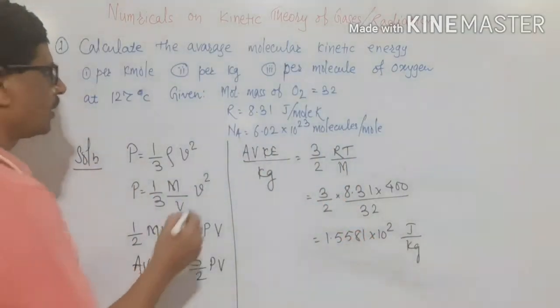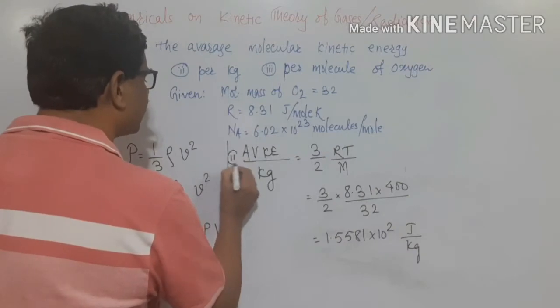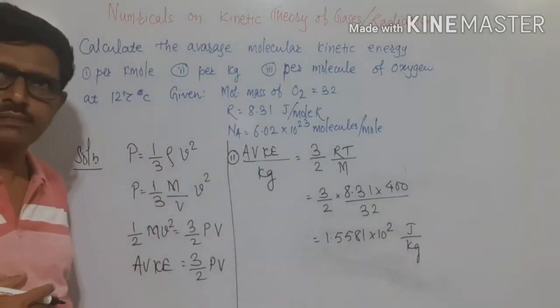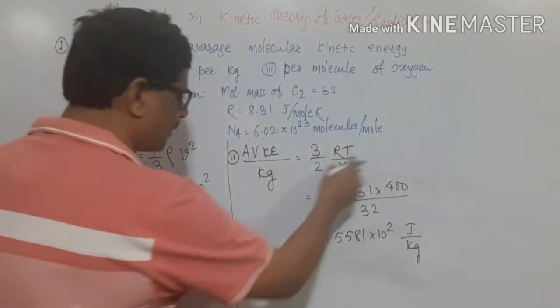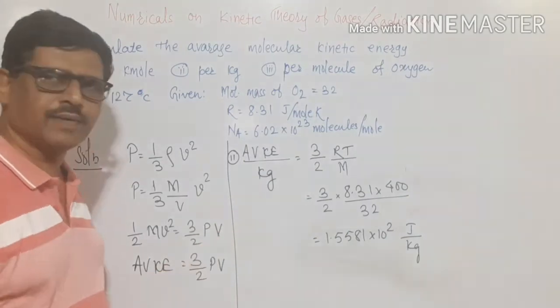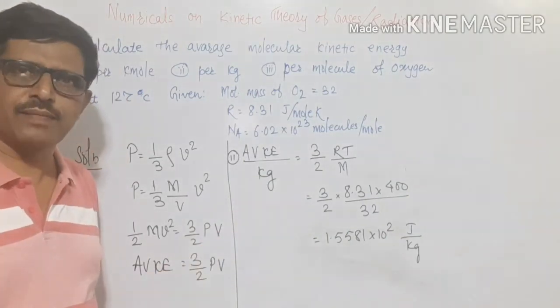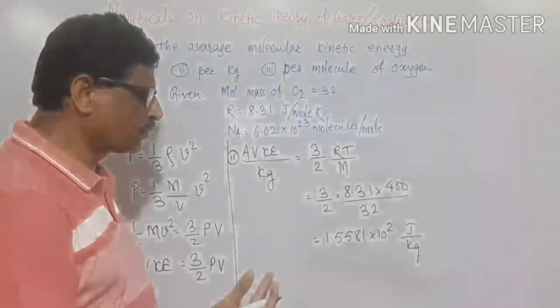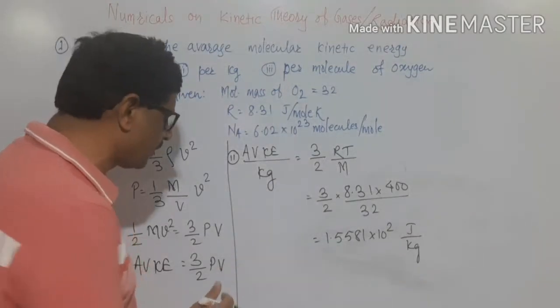This is the second answer that we will get, average kinetic energy per kilogram. Again, it's a mere calculation, and you can do it either by log table or by calculator. But for board examination, it is advisable to perform it by log table.